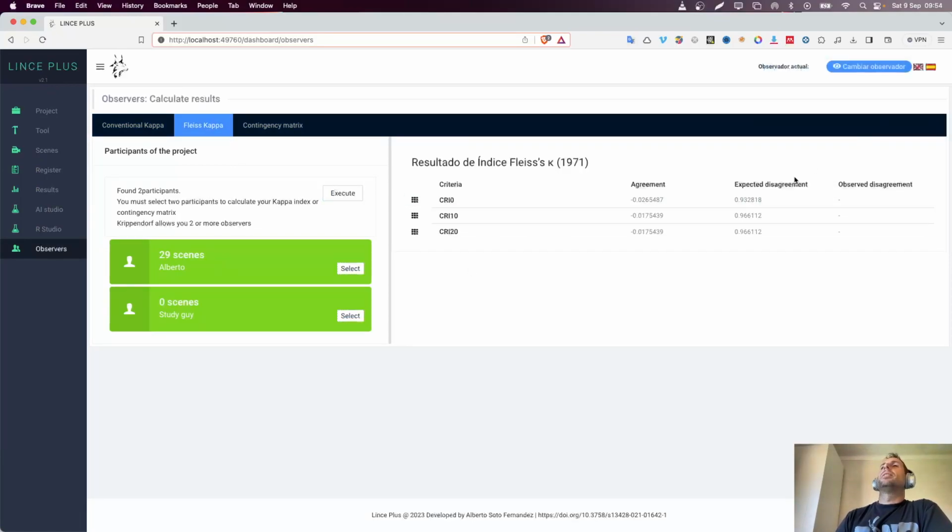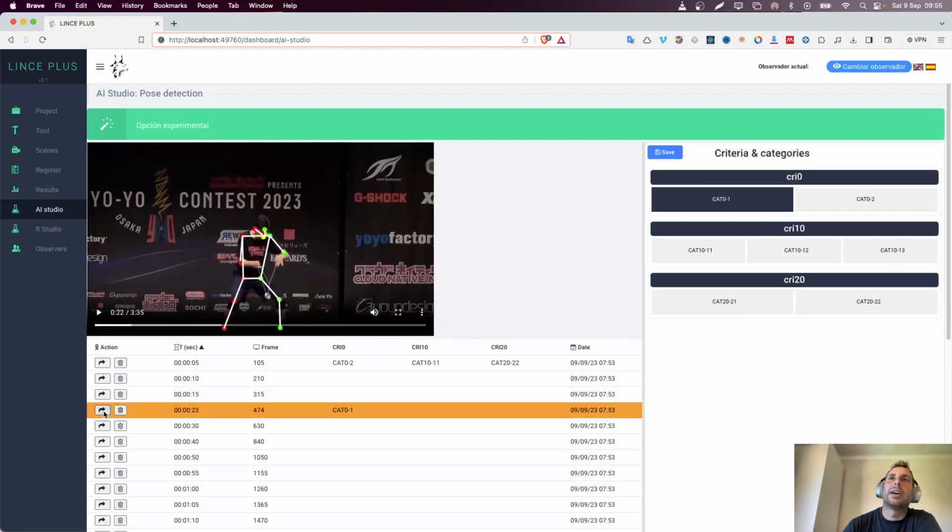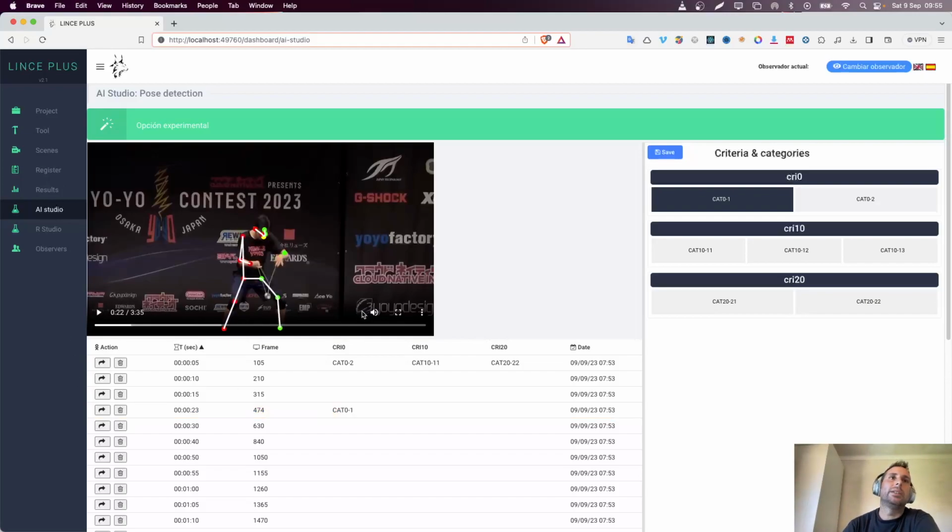This is something that we will go detail by detail, but what I am very excited to bring you now is the new model of artificial intelligence. This is the main topic, apart from the overview of what we can do. So now you can have inside your study the quantitative data or the angles, and you are going to be able to draw them to correct what is being generated automatically.